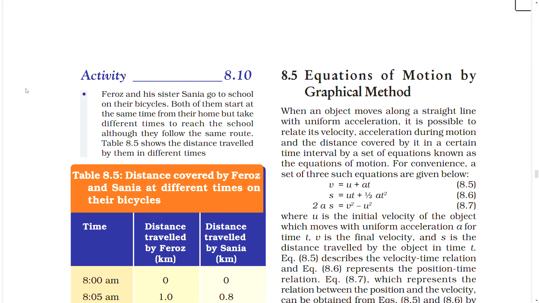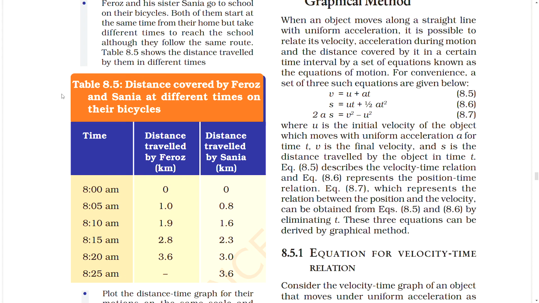Activity 8.10. Do this. Firoz and his sister Sania go to school on their bicycle. Both of them start at the same time from their home but take different times to reach the school. Although they follow the same route, the table shows the distance traveled by them in different times. Table: distance covered by Firoz and Sania at different times on their bicycle. Time, distance traveled by Firoz in kilometers, distance traveled by Sania in kilometers.